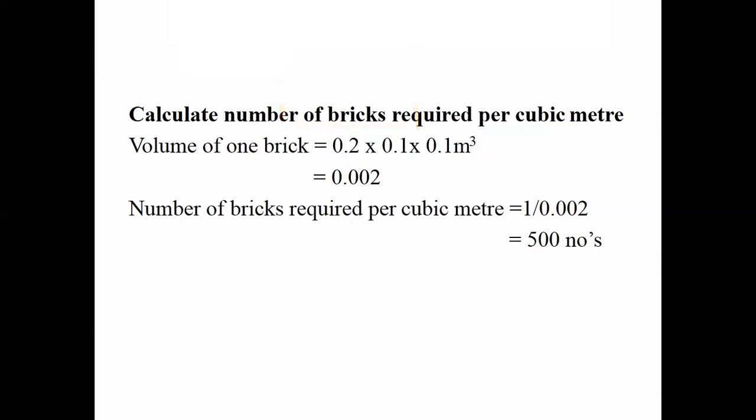Here also meter cube will come. 0.002 meter cube is the volume of one brick. So total number of bricks required per meter cube is equal to 1 meter cube divided by 0.002 meter cube, which gives 500. Are you clear? If you do this once again, you will be clear. Even if you have any doubt, you can ask me in the class.